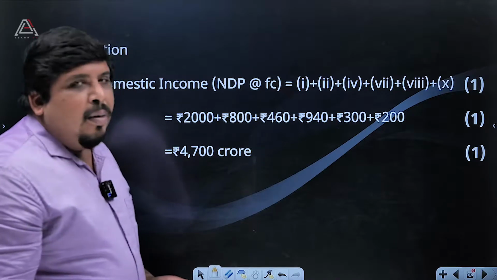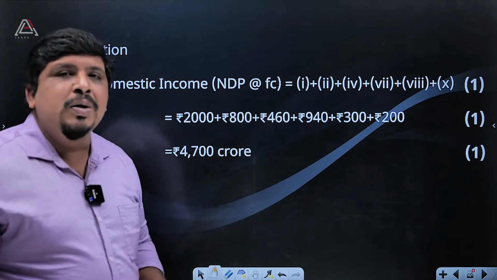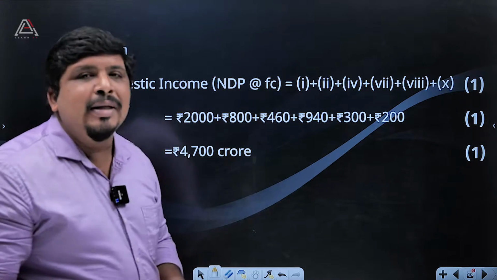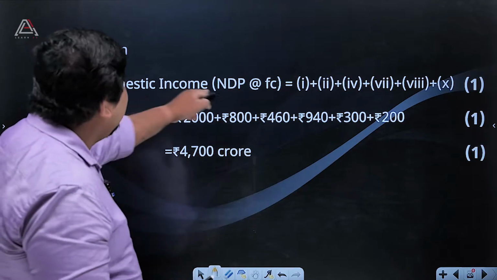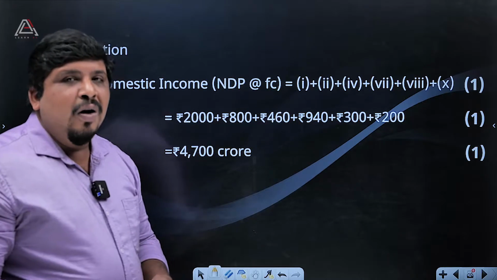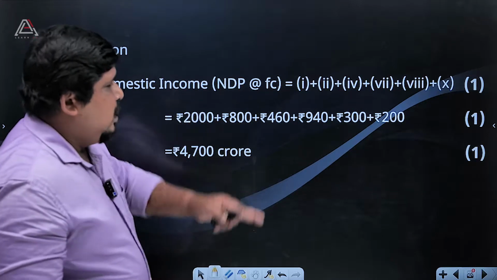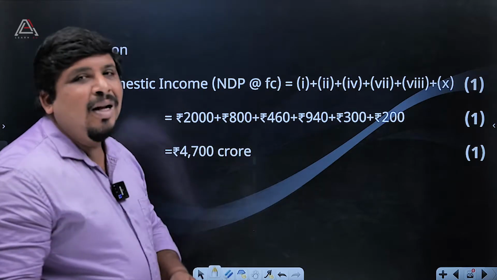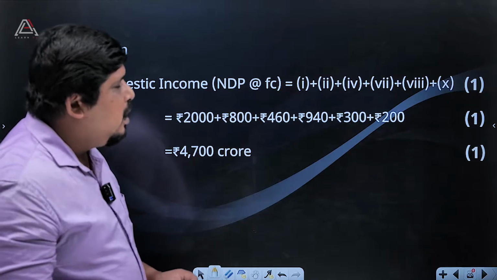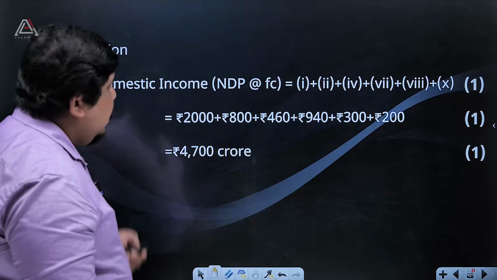Please take care of that, because this is a 5 marks question, and if you write it in a different way, you will not get full marks. Suppose you avoid this first step and write everything else, you will not get full marks. You have to write the formula first, then put the numbers, then write the answer step by step, then you will get all the marks. That is 3 marks you get from that A part.